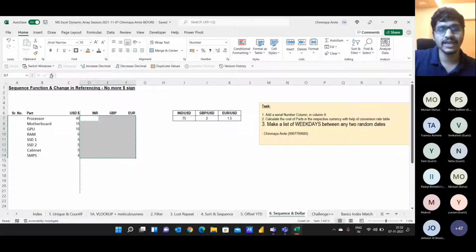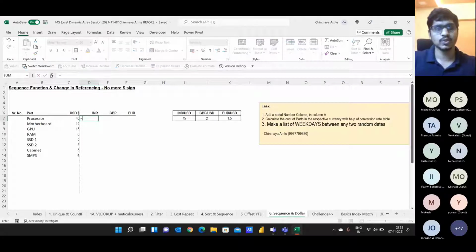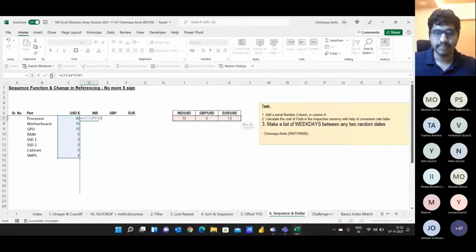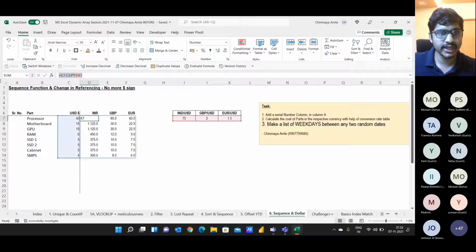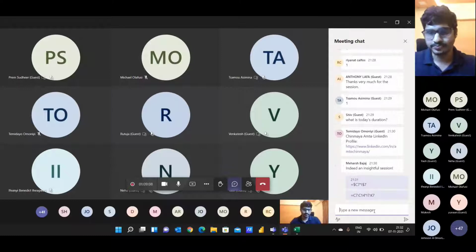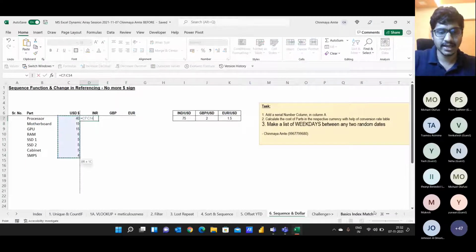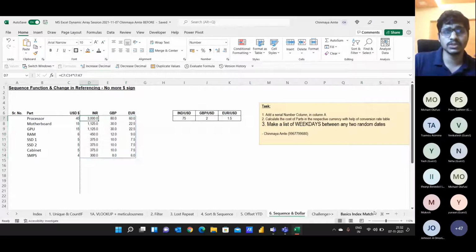The new way of working in Excel is to simply multiply an array by an array. Select this entire array, C7 to C14, multiply by this array, and boom, you get the answer in just one single click. I'm just putting this formula in the chat box, Control C, Control V. I'll show it to you again. Just select one entire array, multiply it with another array, and boom, you have all the answers. You need not use the concept of dollar signs.